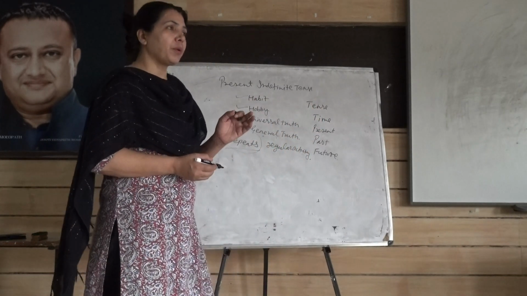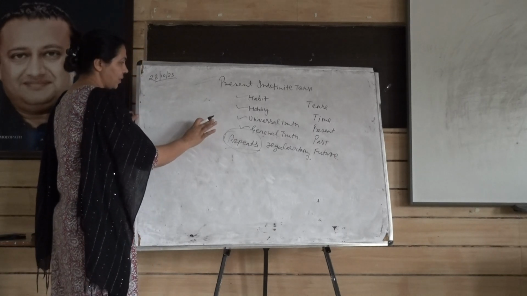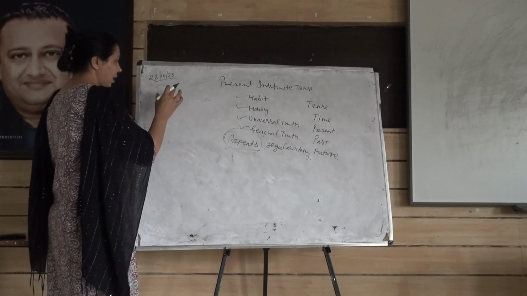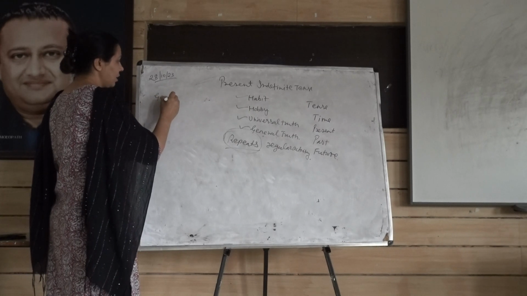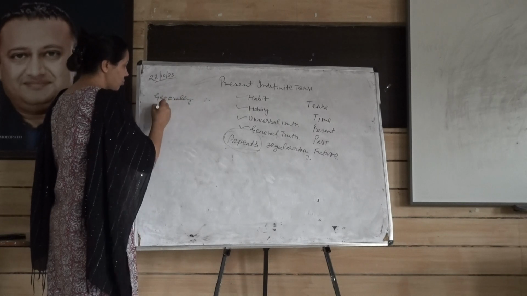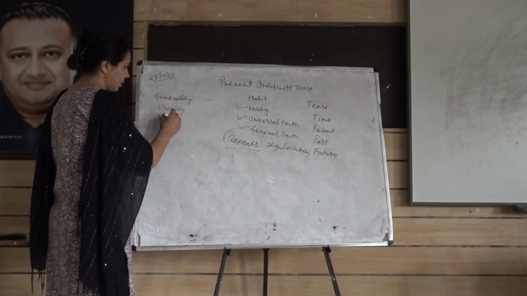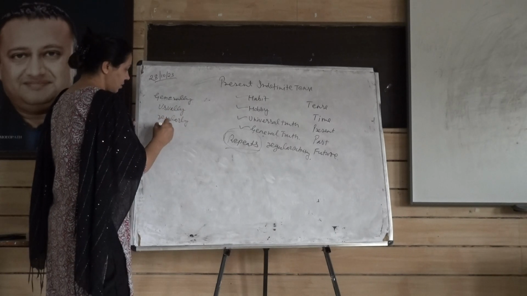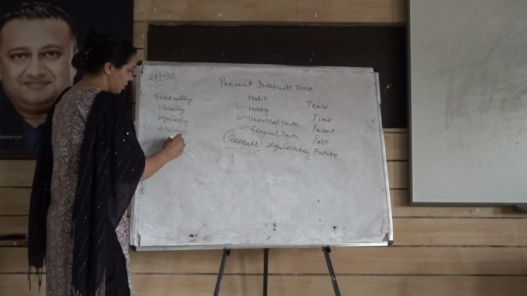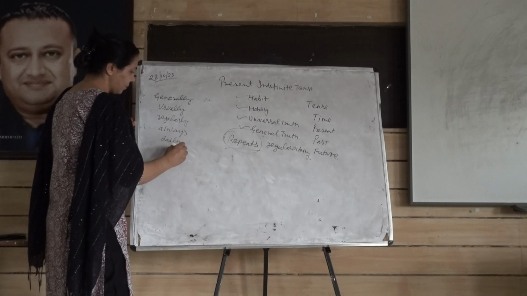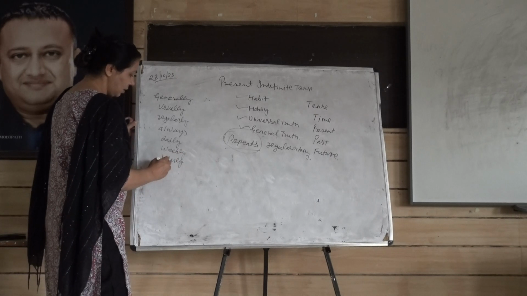Now, how to make present indefinite tense? The recognition of this tense is that you will find in the end of the sentence words like generally, usually, regularly, always, daily, weekly, yearly, monthly.